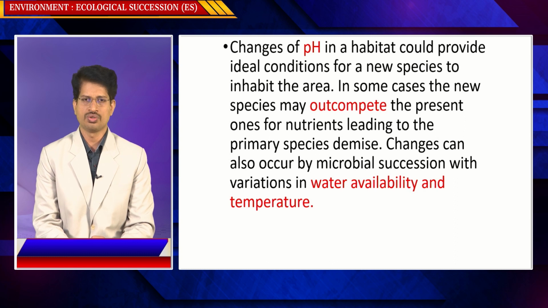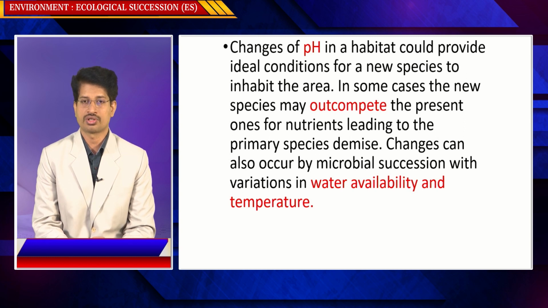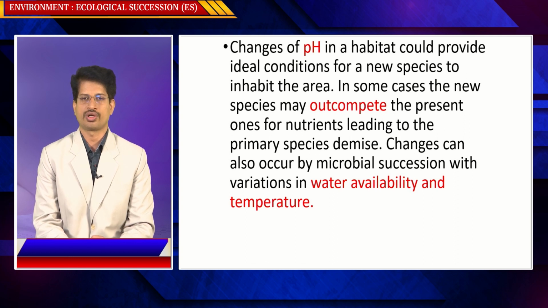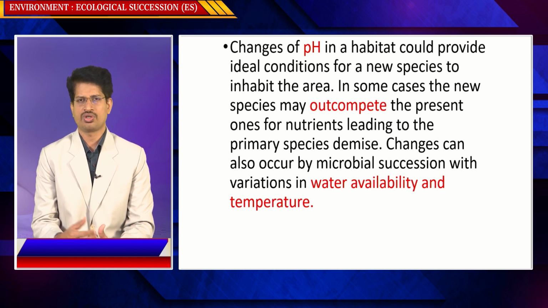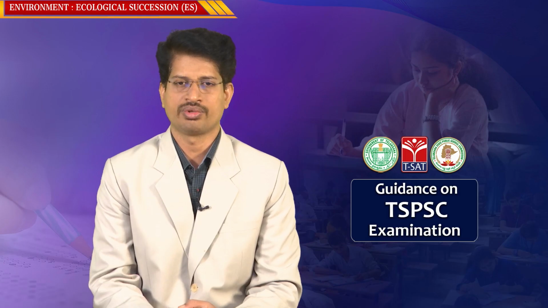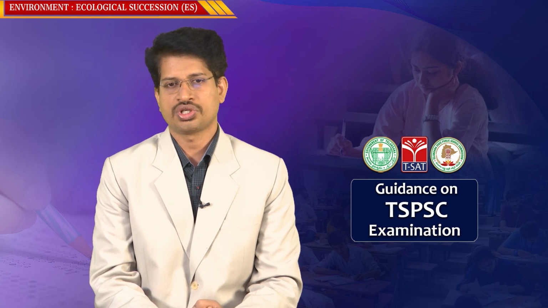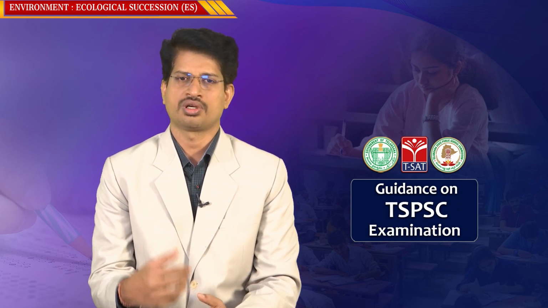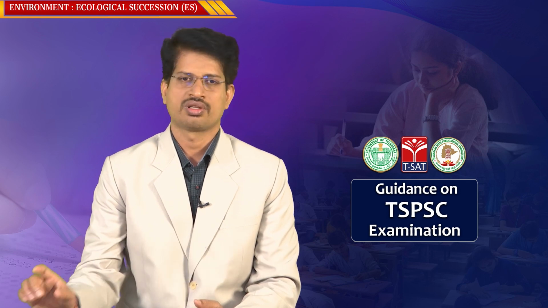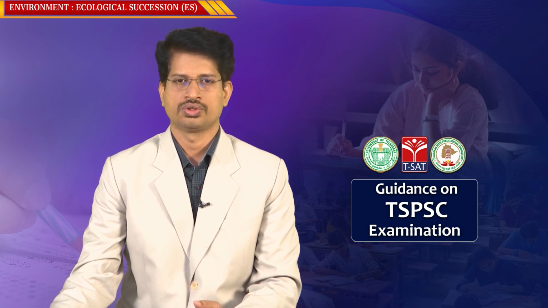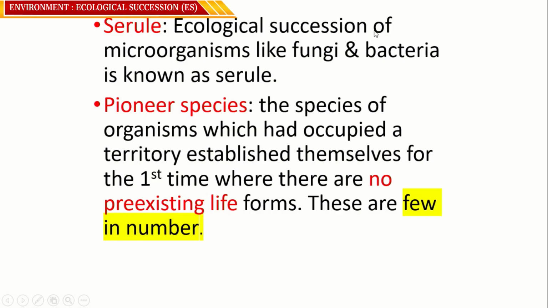In some cases, the new species may outcompete the present ones for nutrients, leading to the primary species' demise. Changes can also occur in microbial succession due to variation in water availability and temperature. So with the variation of water availability, certain species or plants may not be able to survive. Certain species like xerophytes may succeed better with the change in temperature conditions, but the change in water conditions may also impact the succession. So serial ecological succession of microorganisms like fungi and bacteria is also known as serial succession.